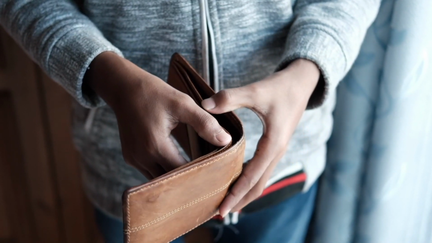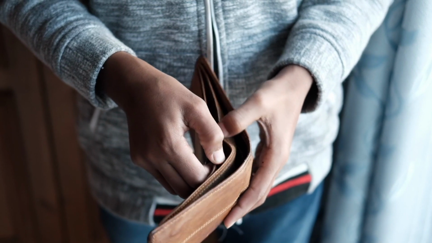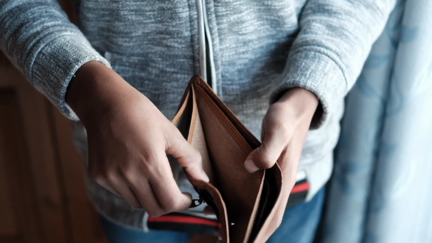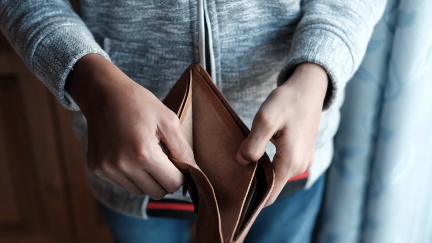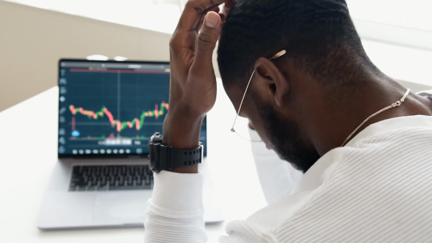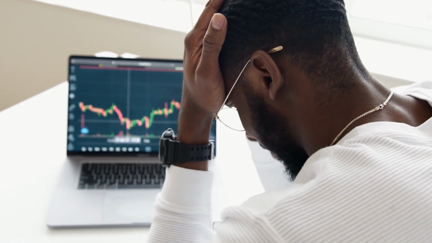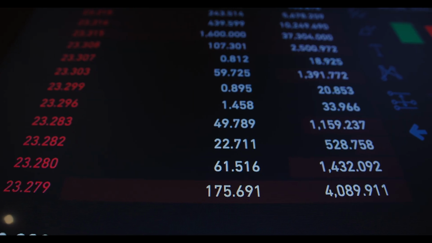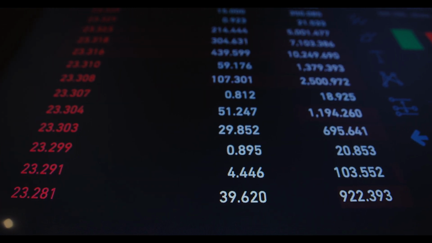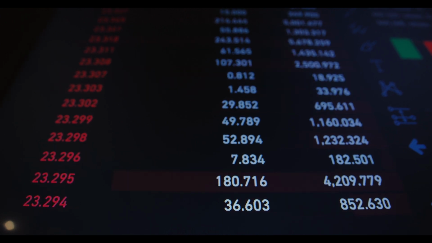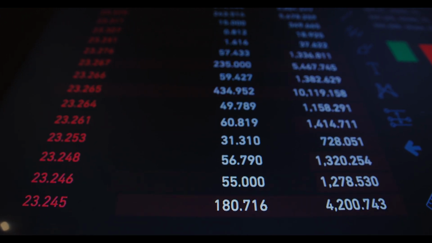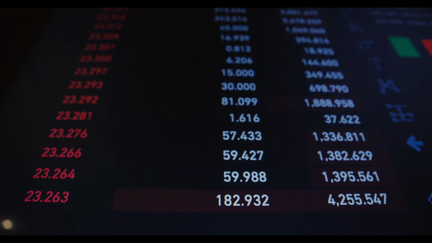On the downside, increasing the money supply carries the risk of inflation, where too much money chases too few goods, causing prices to rise and reducing the purchasing power of the dollar. It can also lead to asset bubbles where prices of stocks, housing, or cryptocurrencies inflate beyond their true value, risking sharp corrections later on. A larger money supply may weaken the currency's value internationally, making imports more expensive. Finally, if the economy grows too quickly due to excess cash, it can overheat, causing imbalances and market volatility.